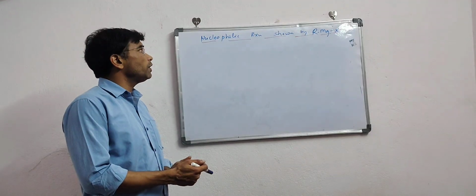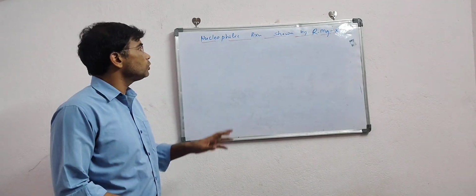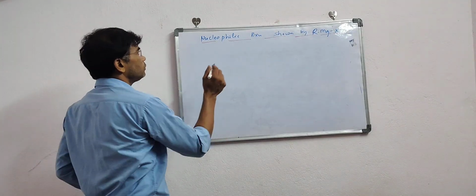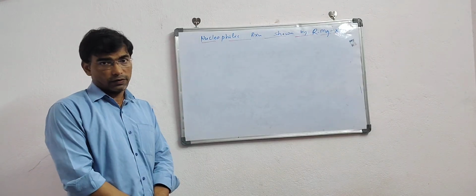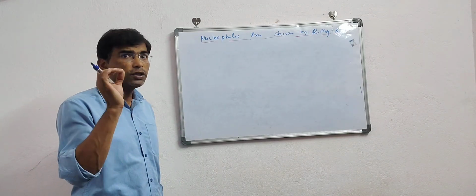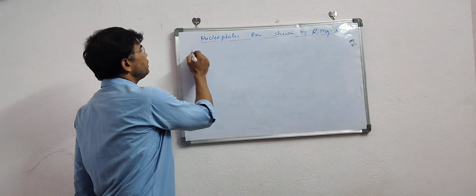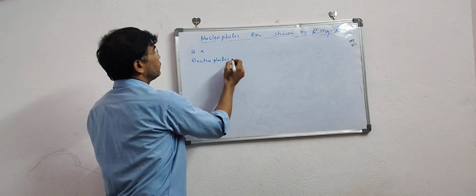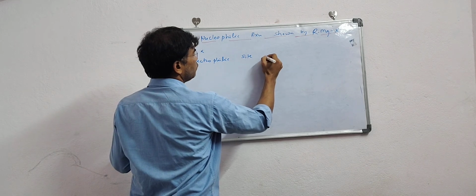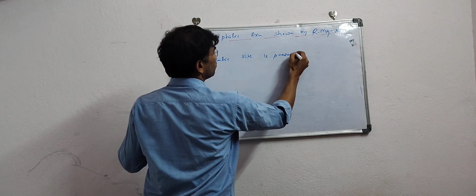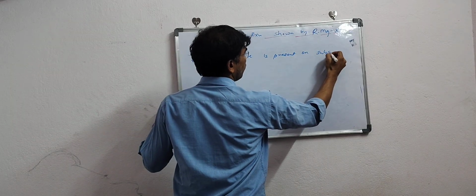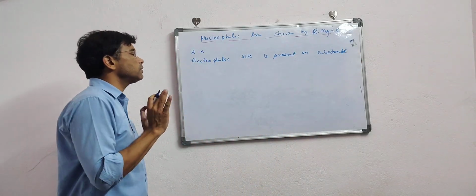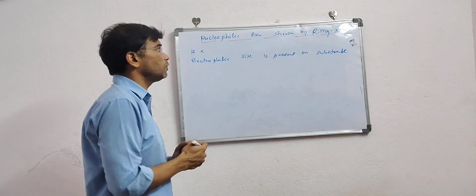Okay, we will discuss the nucleophilic reactions shown by the Grignard reagent. So Grignard reagent can also act as a nucleophile. What kind of reactions will it show? In which case will it show nucleophilic reactions? First of all, whenever hydrogen is not there, and an electrophilic site is present on the substrate, then it will show the nucleophilic addition reaction. Let us discuss on which kind of substrates it will show.